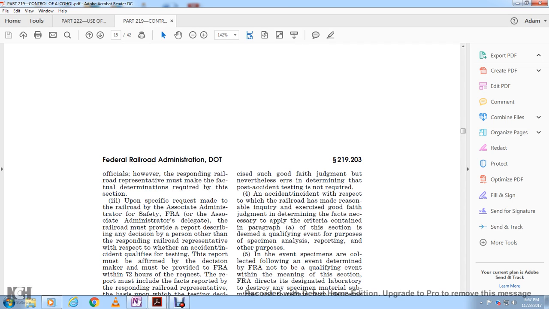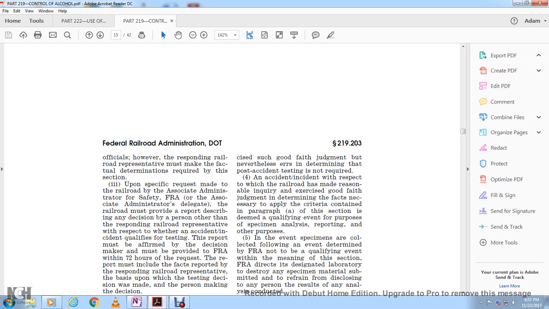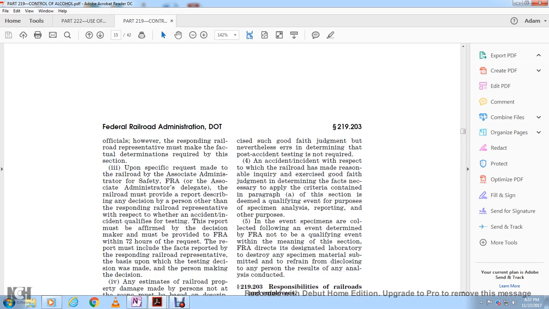Upon specific request made to the railroad by the Associate Administrator for Safety, the railroad must provide a report describing the decision of the responding railroad representative as to whether the accident or incident qualifies as a testing event. The decision must be affirmed. The decision-making report must be provided to the FRA within 24 hours or 72 hours. The request for the report must include the facts reported by the responding representative on which the decision was made.